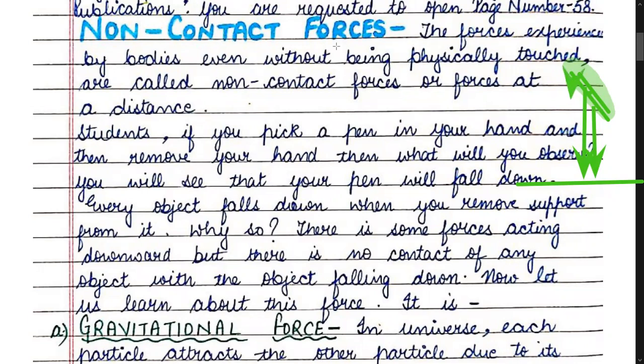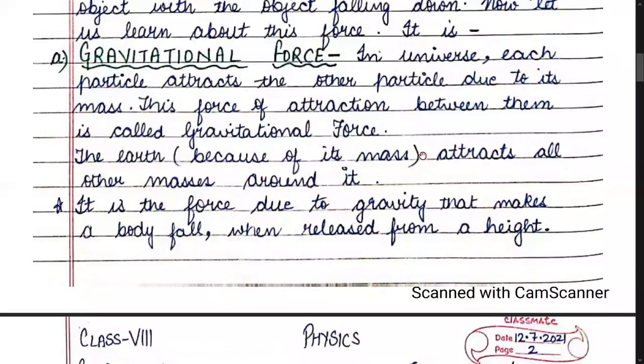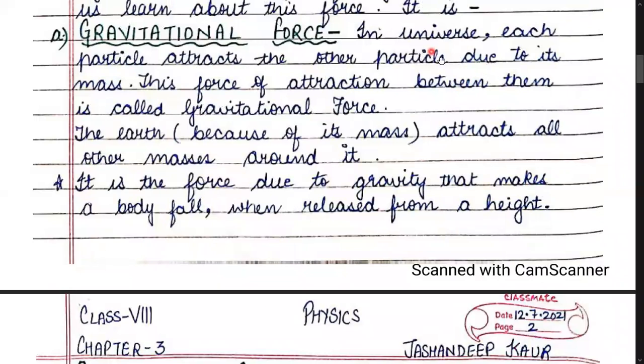If they all are falling down, that means there is some force pulling them downwards, but still there is no contact of any other object with this pen which is falling down. So children, now let us study in detail which force is acting on all the objects such that all the objects are falling down.